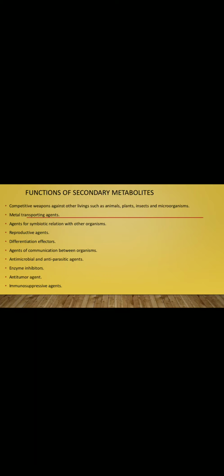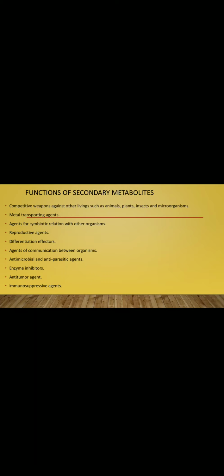As we have studied, these secondary metabolites, especially the terpenoids, are present in essential oils and have different odors and smells, due to which these terpenoids are also involved as reproductive agents. They are also involved as differentiation effectors and agents of communication between organisms. These secondary metabolites are involved in antimicrobial and antiparasitic activities.